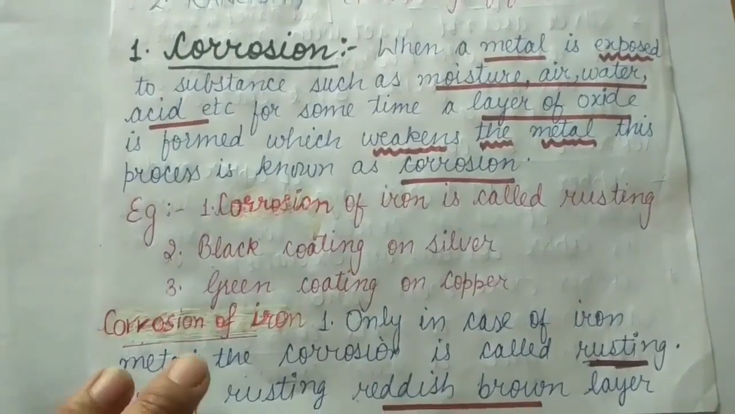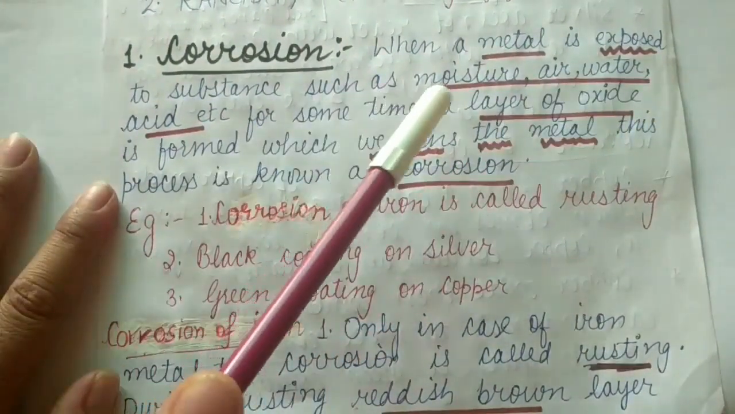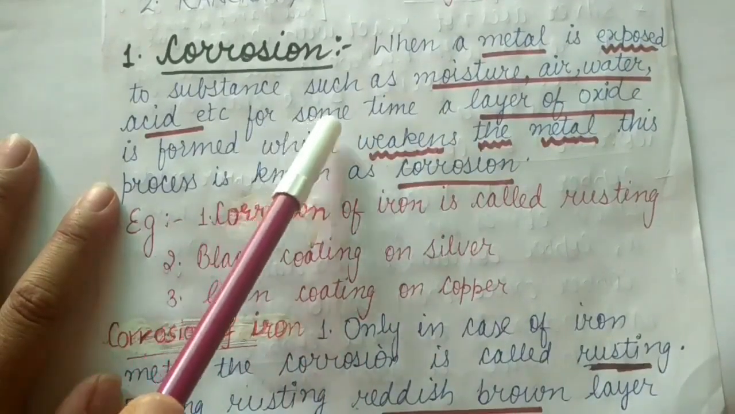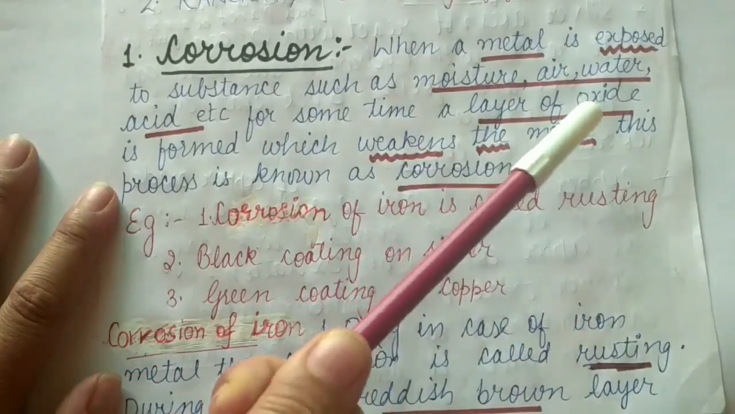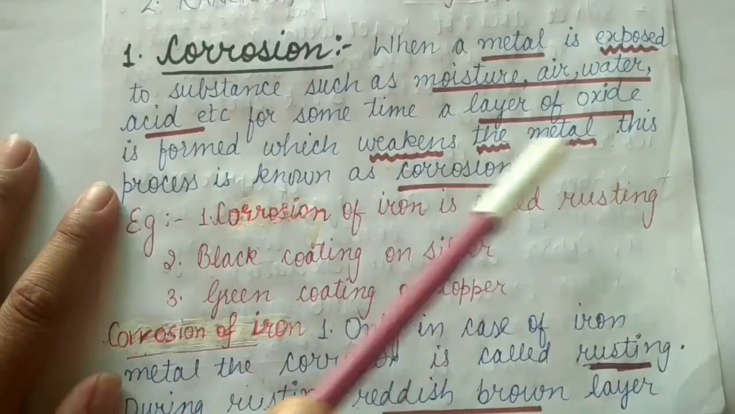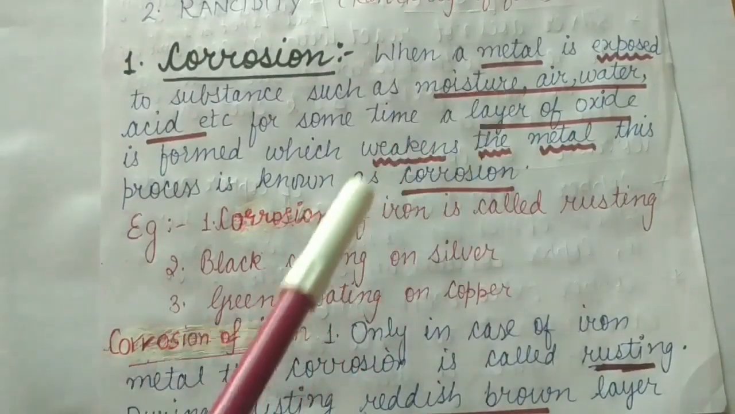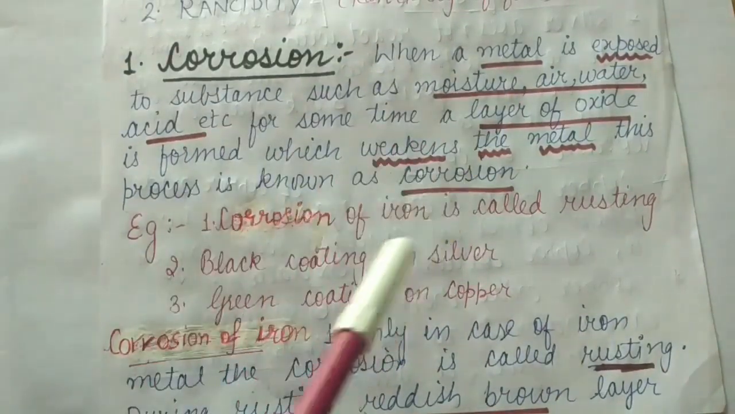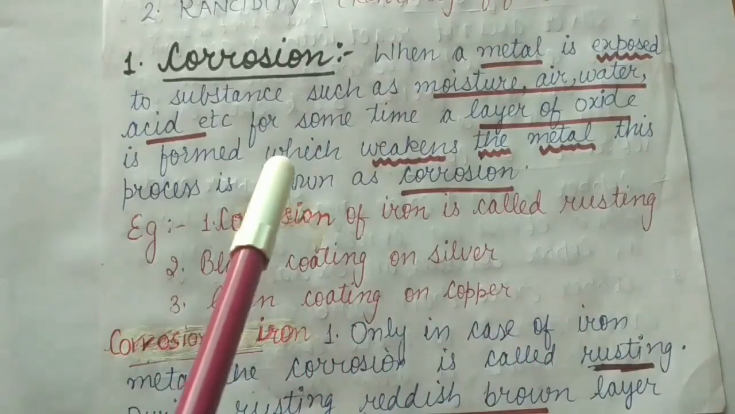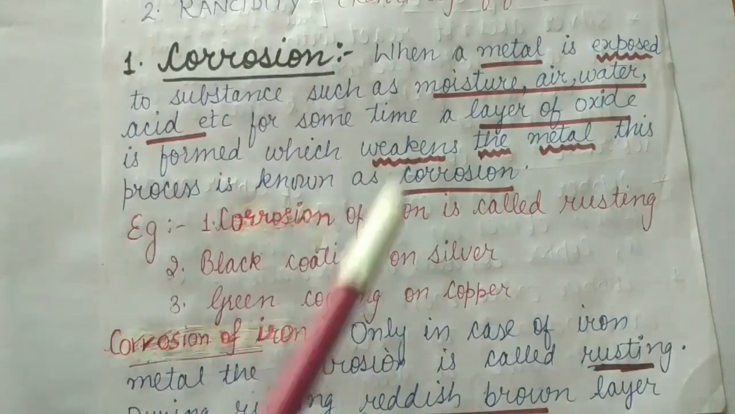When a metal is exposed to substances such as moisture, air, water, acid, etc., for some time, a layer of oxide is formed which weakens the metal. This process is known as corrosion. So what is corrosion, beta? If we have any metal and it is exposed to moisture, air, water, acid for some time, then its oxidation takes place and a layer of oxide is formed.